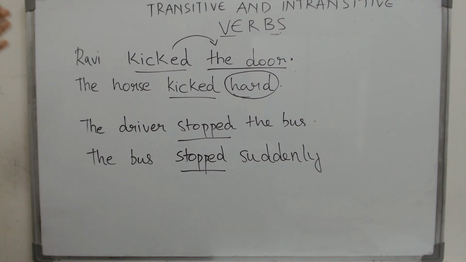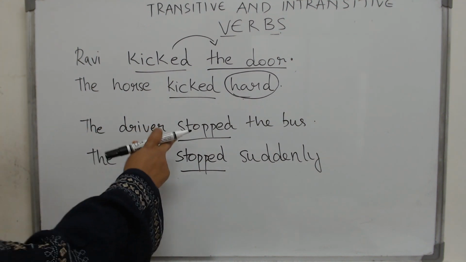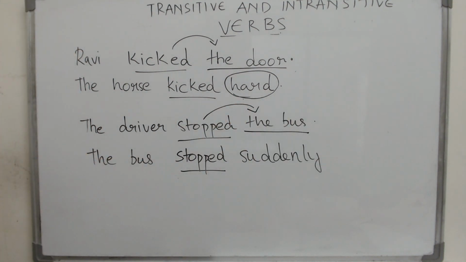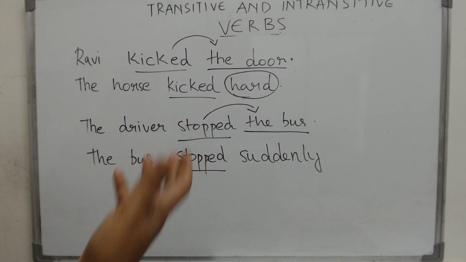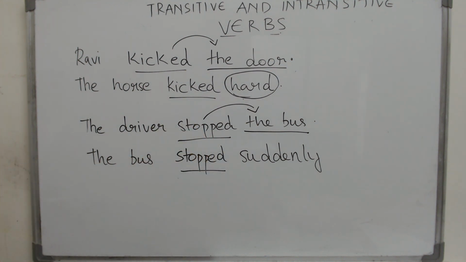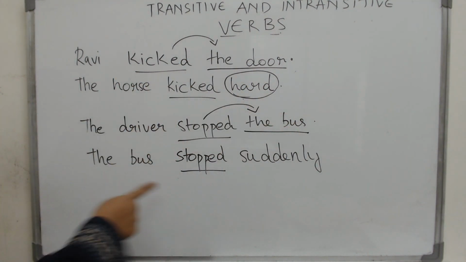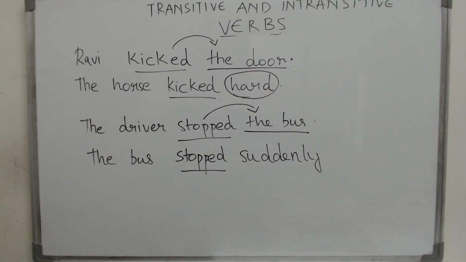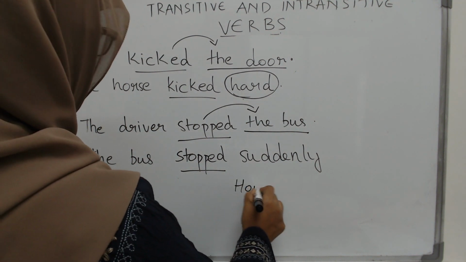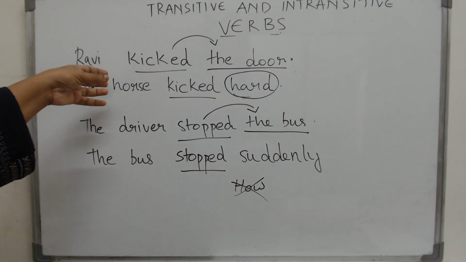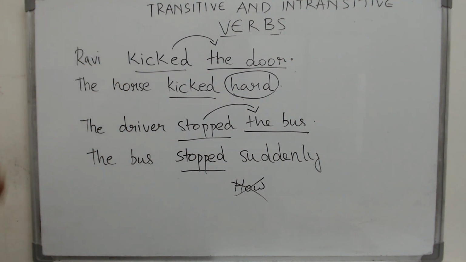Now look at the next two sentences. In both cases, stopped is the verb, but here it is transitive. Why? Immediately after the verb, you have a direct object, a thing which receives the action. So this word is transferring the action from the driver to the bus. But in the second case, what do you have? It just answers the question how. Again, we don't want to know that. We just want to know stopped what, kicked who. That is what we want. So this is an example where the same verb can be used as transitive or intransitive.